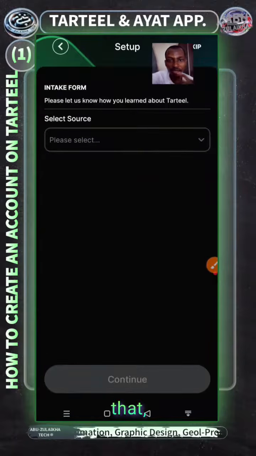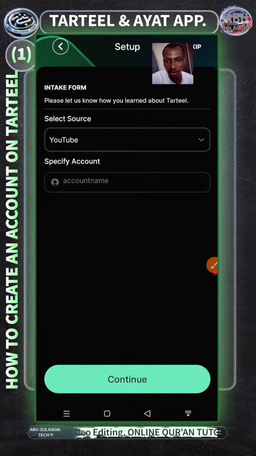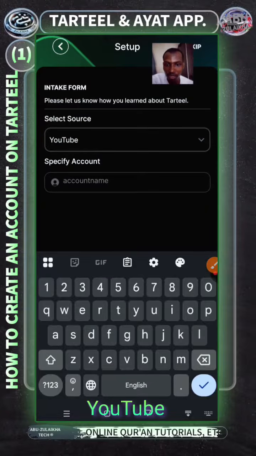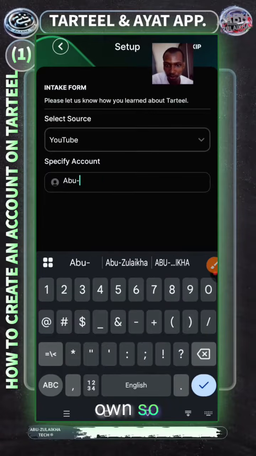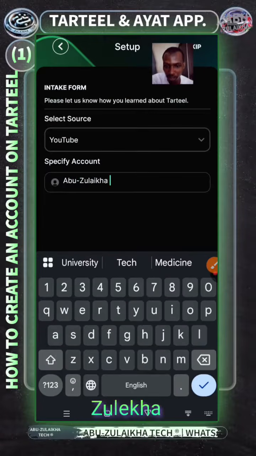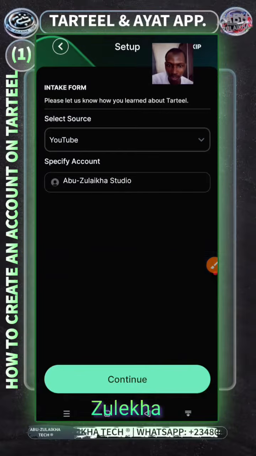After that, you will be asked about the referral. Just see here, I will select there and say YouTube. Then the YouTube account I got it from, I'll use my own, Abu-Zulaikha Studio, or Abu-Zulaikha, take anyone.